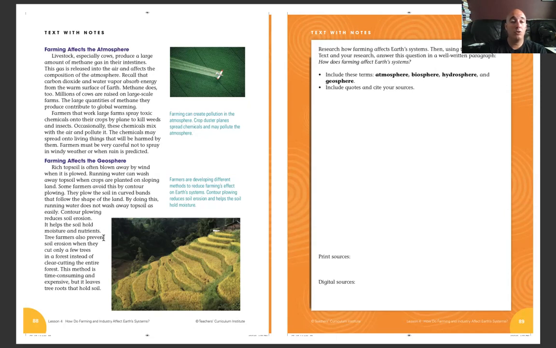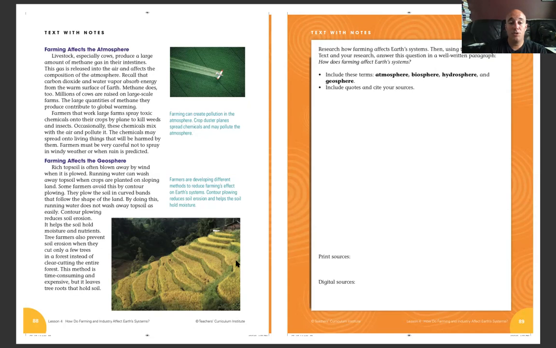Tree farmers also prevent soil erosion when they cut only a few trees in a forest instead of clear cutting the entire forest. Clear cutting means cutting everything till it's clear. This method is time consuming and expensive, but it leaves tree roots that hold the soil.